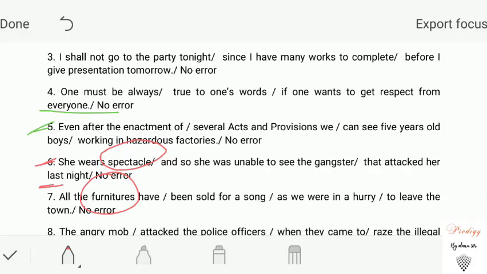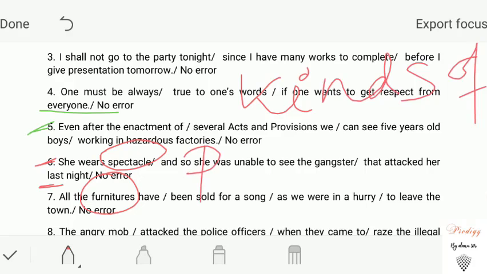Such nouns are furniture, information, bread, jewelry, etc. They are always singular in form and cannot take s or es with them to form the plural. In order to make them plural, we need to apply certain phrases before these nouns. Like before furniture, we need to use kinds of. Before information, we need to use pieces of. Before bread, we need to use slices of.